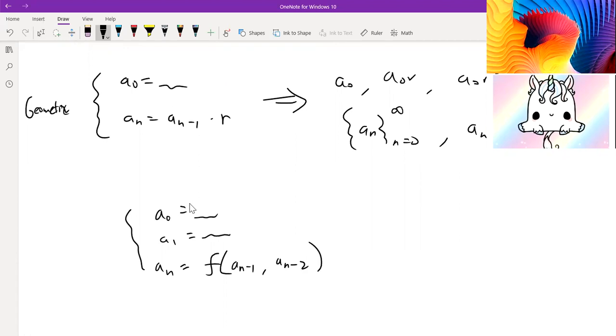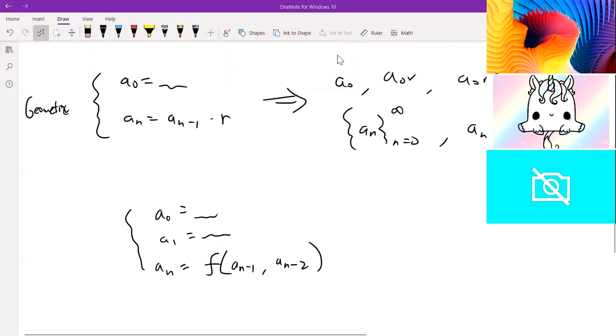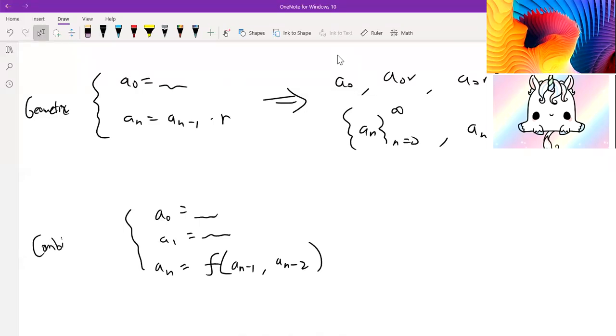In many cases where this function is not that nice, this results in very, very complicated recurrence sequences. And these types of recursions usually appear a lot in combinatorial problems. So if you study computer science, or if you just study combinatorics in general, you might encounter a lot of recurrence relations where the recurrence relation is not very obvious at all. And if you're doing computer science, there's a technique known as dynamic programming, which is a popular way of handling recurrences efficiently on a computer.